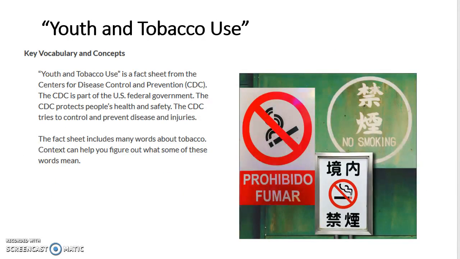So, getting in a little bit more to our article, okay, it's a fact sheet. Youth and Tobacco Use is a fact sheet from the CDC, which is part of the federal government, and they are there to protect people's health and safety. The CDC tries to control and prevent disease and injuries. The fact sheet includes many words about tobacco, so context can help you figure out what some of these words mean.